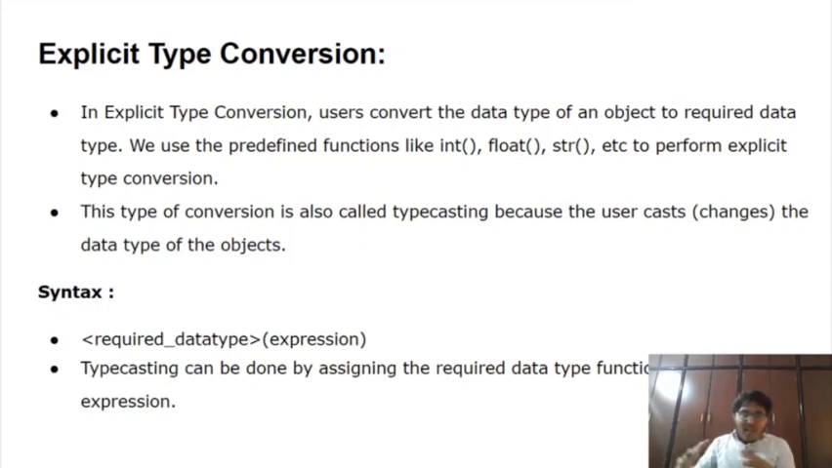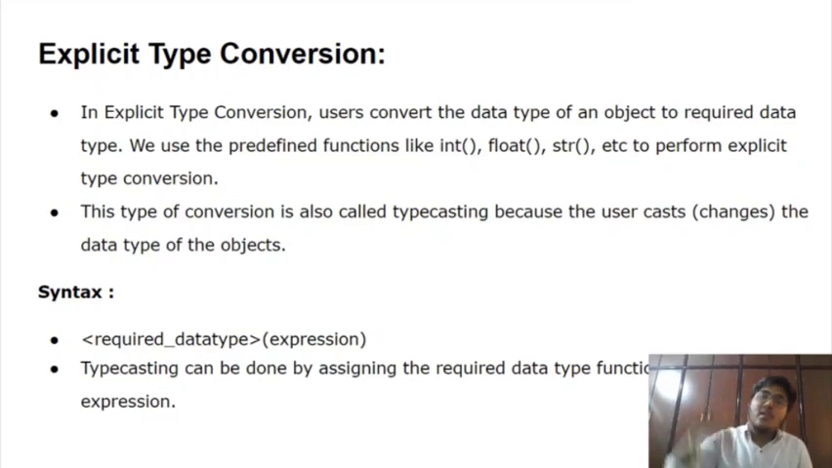We talked about one type of conversion, that is implicit type conversion. There, user involvement is not necessary. Take ice, put it into a room, and automatically ice is converted into water without any user involvement. Now, if you want to convert water into water vapor, we want user involvement.